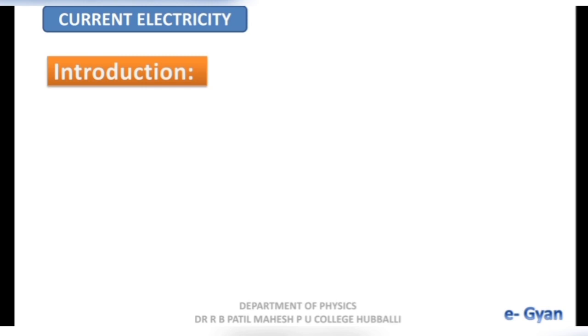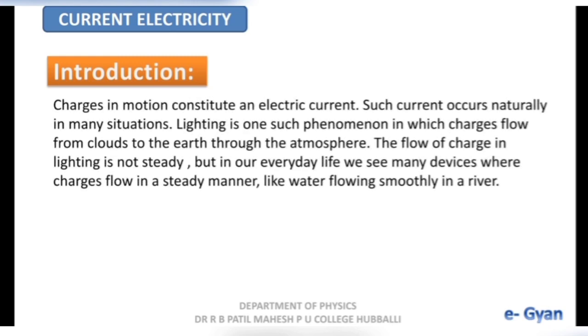Students, in electrostatics you have studied about electric charges at rest and types of electric charges and their properties, and even you have studied about electric current and electric potential. To understand this chapter, you should have the knowledge of all these topics. And as we know that when the charges are in motion, they constitute an electric current. Such current occurs naturally in many situations.